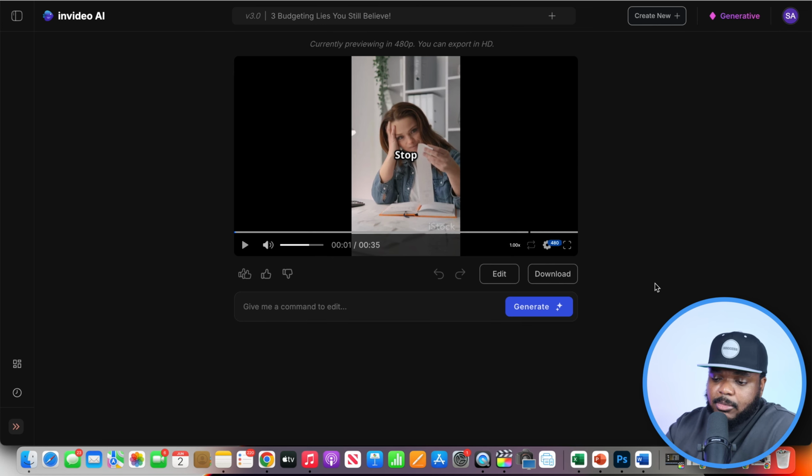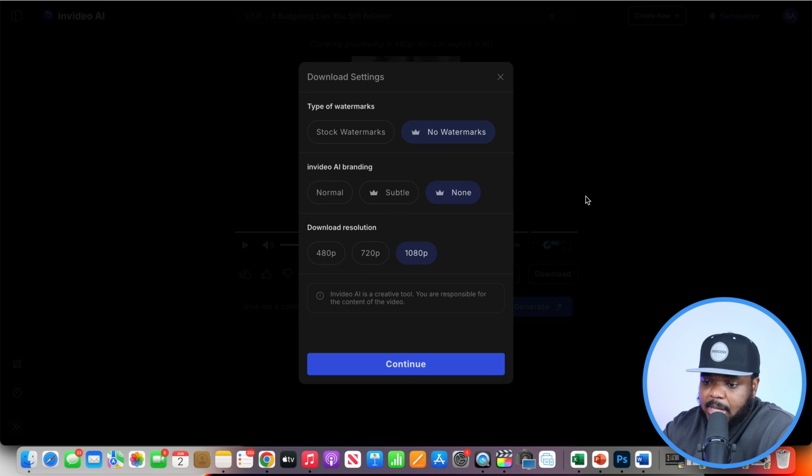And if you also wanted to remove the watermarks, you just come over here to downloads. You're going to have to upgrade the account, but it's over here when you export the video that you can do it with no watermarks and no branding, and also in the highest quality.